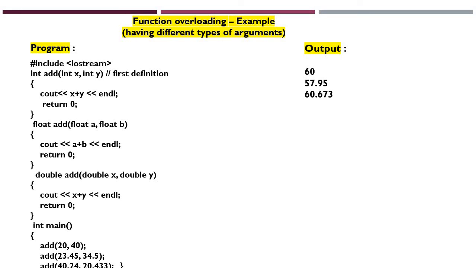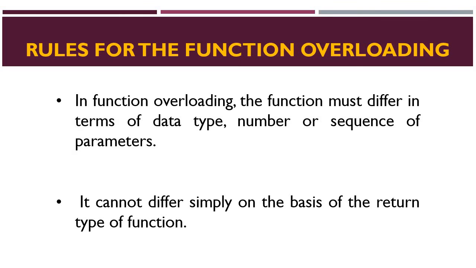So the difference we can see is in the number of arguments, the arrangement of arguments, that is the order, the sequence of arguments, and the number of arguments. Three things: count, data type and the sequence. So three things are very important when we are working with function overloading. The output for this program is 60 for the first function, 57.95 for the second function, and in the third case it is 60.673 as it is a double.